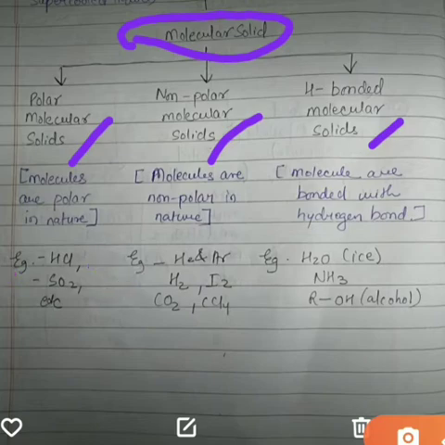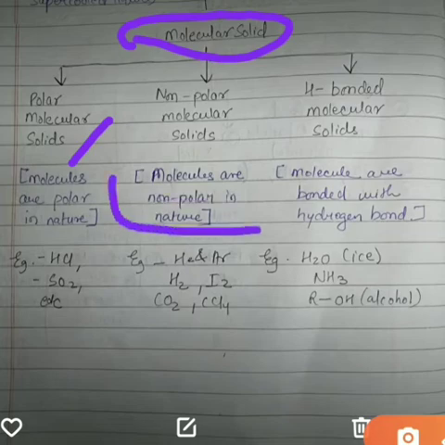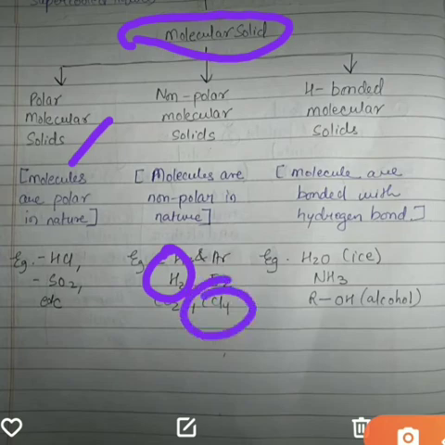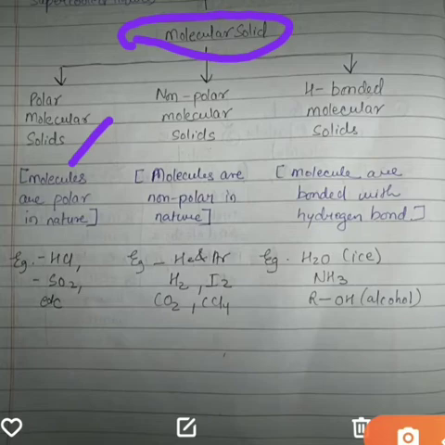Now in the case of the non-polar molecular solid, from the name it is clear that the molecules are non-polar in nature, and examples are H2, I2, CCl4, that is carbon tetrachloride, etc. And talking about the hydrogen bonded molecular solid, from the name it is clear that these molecules are bonded with hydrogen bonds.